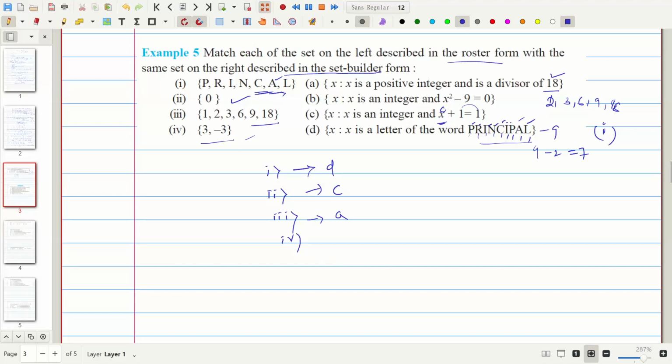And then the fourth one is 3, comma, minus 3. The fourth one is definitely B, because it is the only one remaining. If we put x equal to 3 and minus 3 in x square minus 9 equals 0: 3 square is 9, 9 minus 9 is 0, and minus 3 whole square minus 9 equals 0. Here minus 3, when we square it, comes as a positive number, and minus 9 is equal to 0.